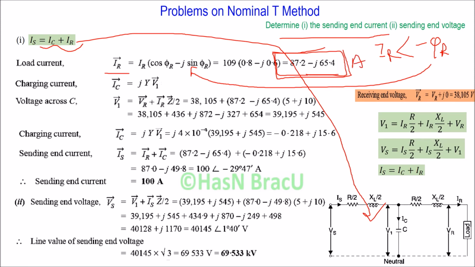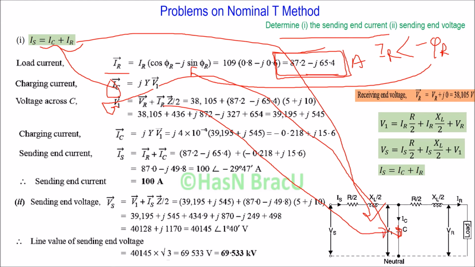And how can we get the charging current? So from the equivalent circuit we can get the equation for calculating charging current, which is Ic equal to jYV1, right? Here we don't know V1, so we have to calculate V1, and we can get the equation for V1 from this equivalent circuit, which is VR plus IR Z by 2, right?